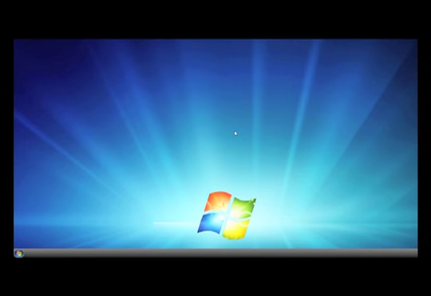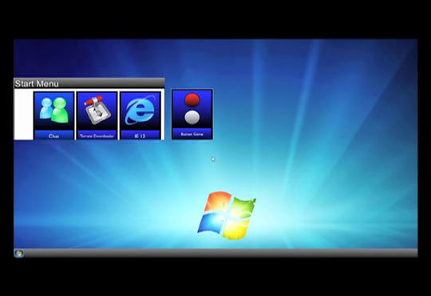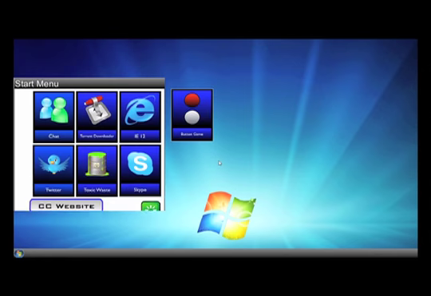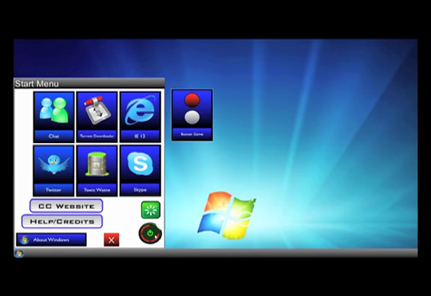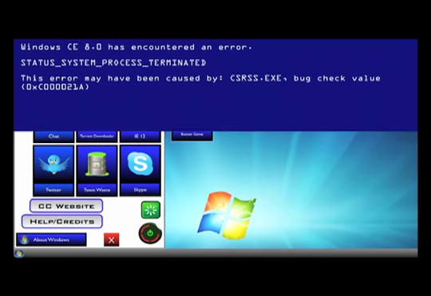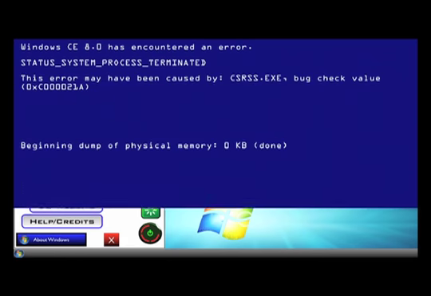Well, I guess the best part about Crap Edition is shutting it down. This can't possibly fail, but I can only imagine what's going to happen when I click that red ring of death and try to shut down the system. Oh, man. I wonder what's going to happen. Oh, look at that. CSRSS.exe has been terminated.